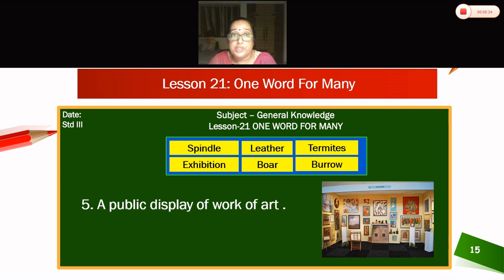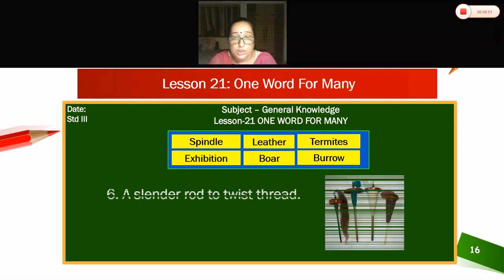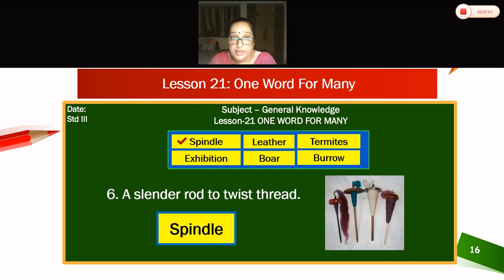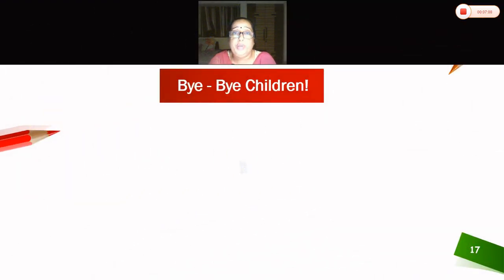Now what you can see here children? The pic of exhibition. A public display of work of art. That is exhibition. Sixth. Now what you can see here? A slender rod to twist thread. What it is? Spindle. Yes children. So we have completed lesson number 20 and 21.